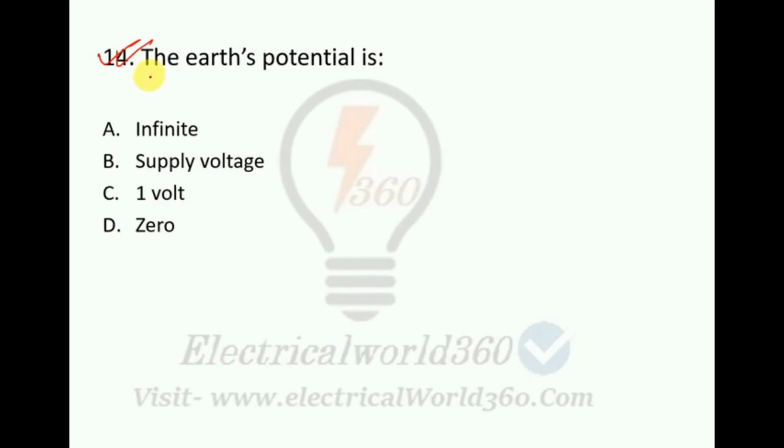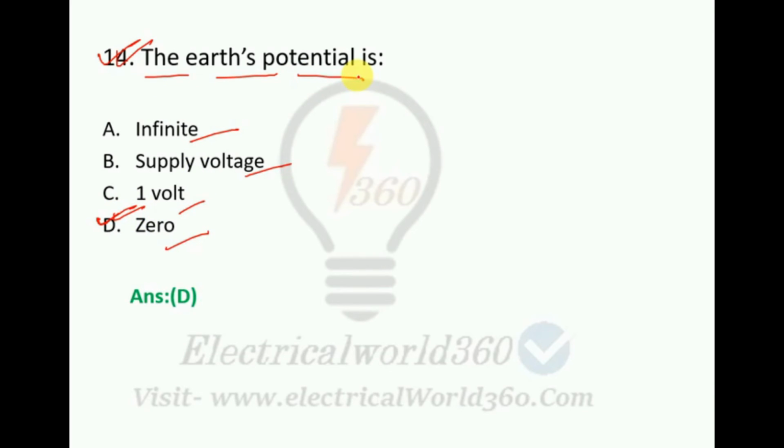This is question number 14. The Earth's potential is infinite, supply voltage, 1 volt, or 0. So here the right option is option D. The Earth's potential is 0.